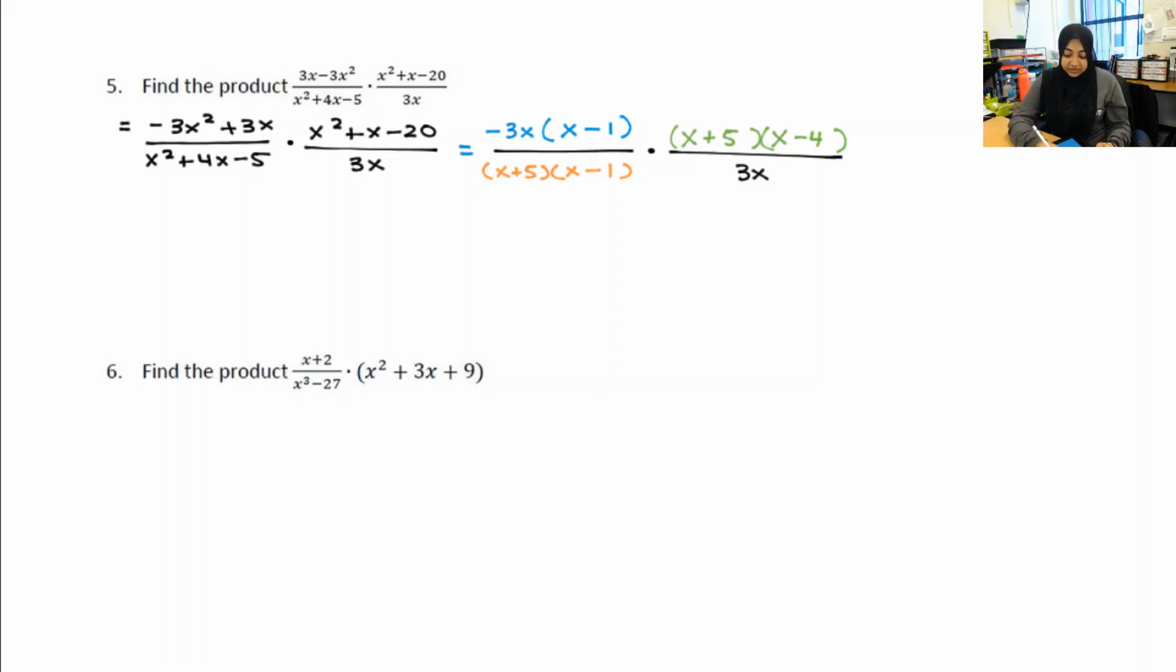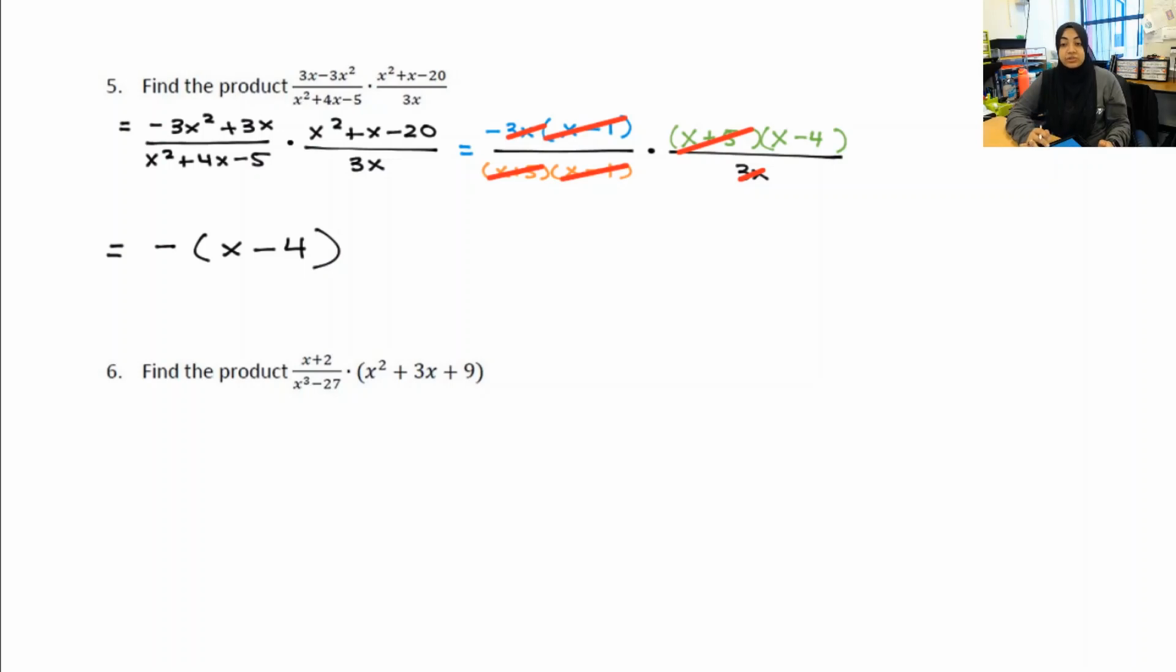Now let's go ahead and start dividing out our terms. I've got x minus 1 over x minus 1, and I've got x plus 5 over x plus 5. Which leaves me with negative 3x. Oops, I forgot one. I've also got a 3x and a 3x. Now you might be thinking, wait, that's a negative 3x. It is, but it's just like a negative 1 times 3x. So I still keep that negative, but the 3x's do divide out. So what I'm left with is that negative sign, and I'm left with x minus 4.